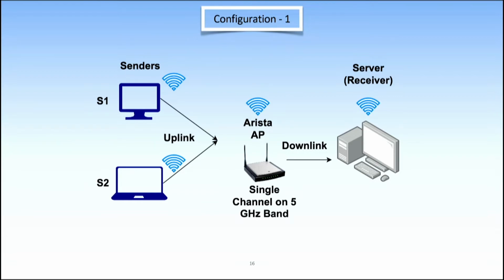We did three experiments. First, best effort traffic on both sender 1 and sender 2. In the second, the traffic of sender 1 will be marked, and in the third, the traffic of sender 2 will be marked.